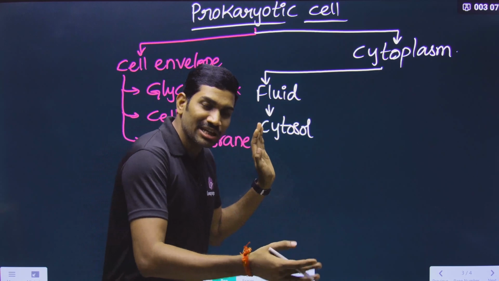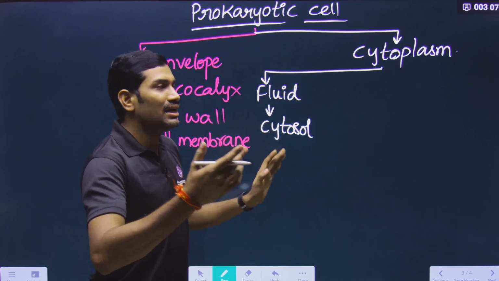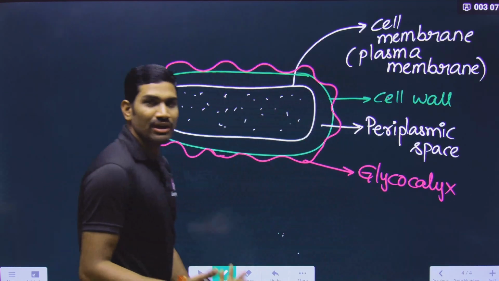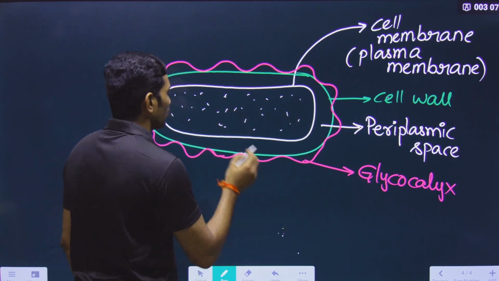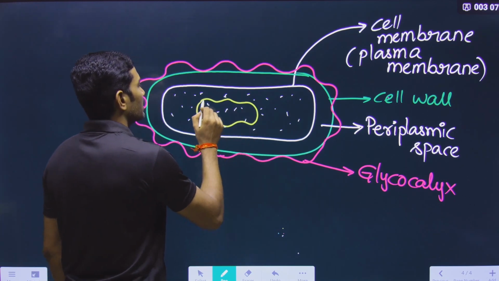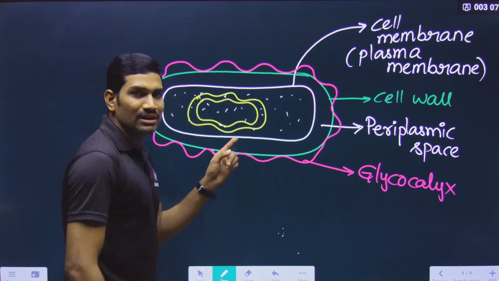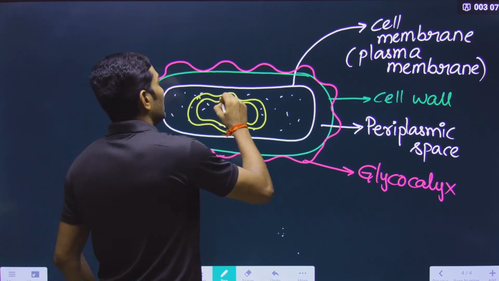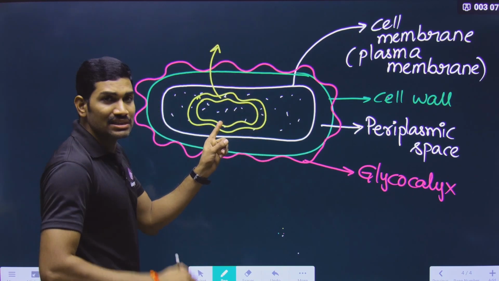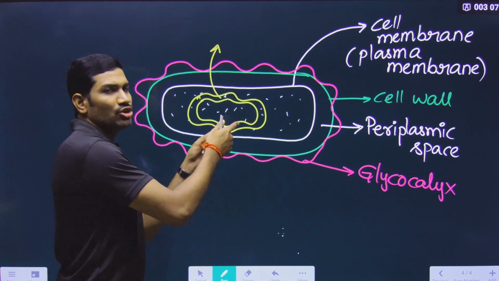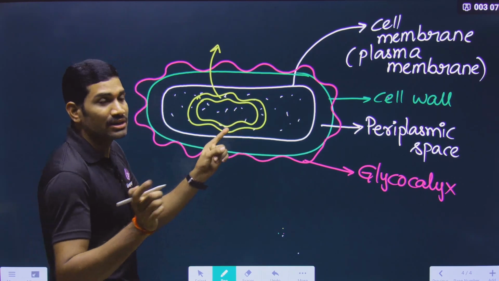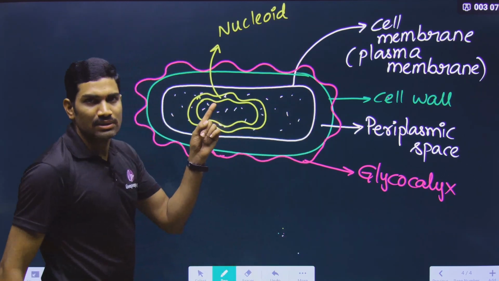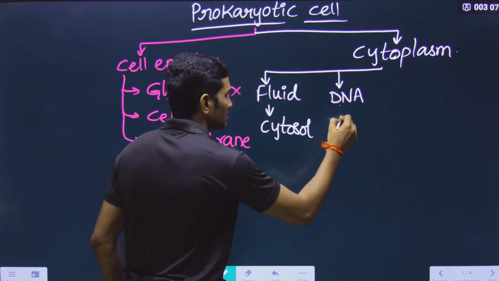Not only the fluid part, it also has some other things. What are the other things? It also has DNA. Where is this DNA present? It is present directly in the cytoplasm. And here this DNA is again of 2 types. What are these 2 types? One type of DNA is compulsory for every bacterial cell. If this is not there, the cell will die, so that's why this is compulsory. What is compulsory? The nucleoid is compulsory.